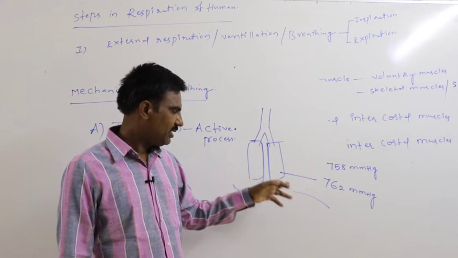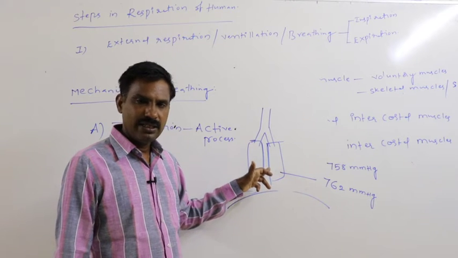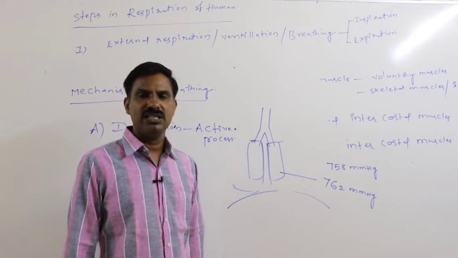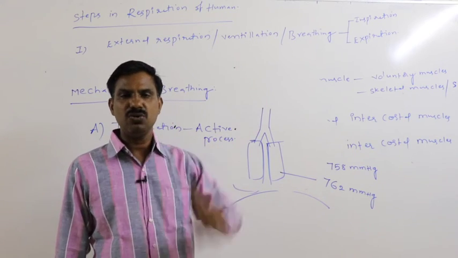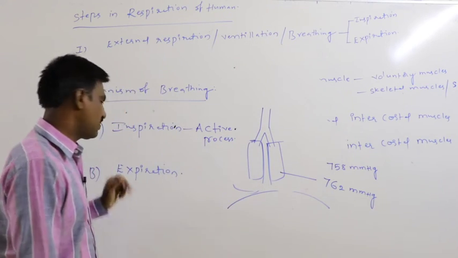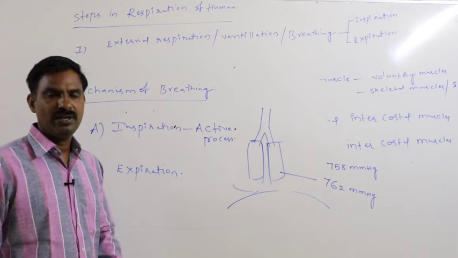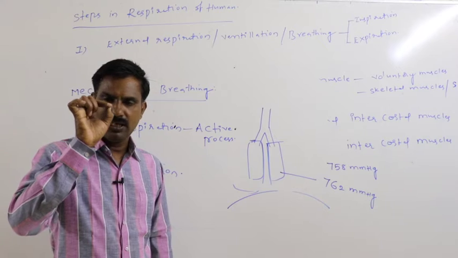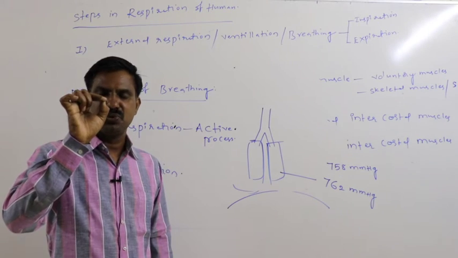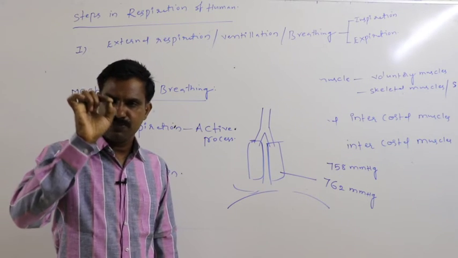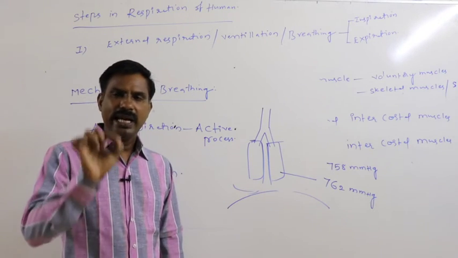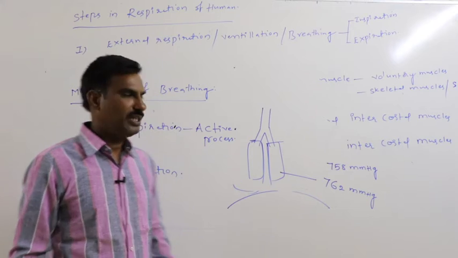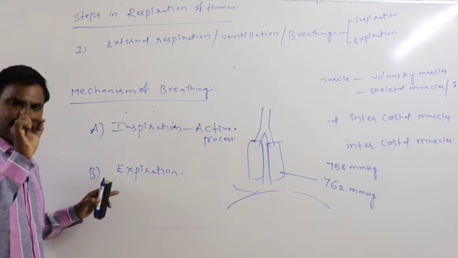By that way, the respiratory gas or air present in the lung gets expelled to the outside. That is said to be expiration. Whenever the pressure inside the lung rises to 762 mmHg, greater than atmospheric pressure, the air present in the lung is expelled to the outside. That is said to be expiration.